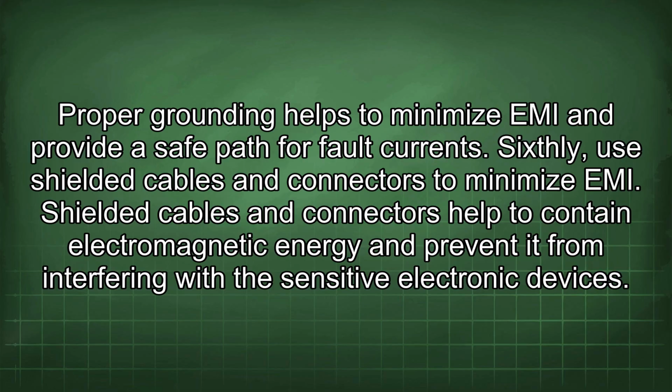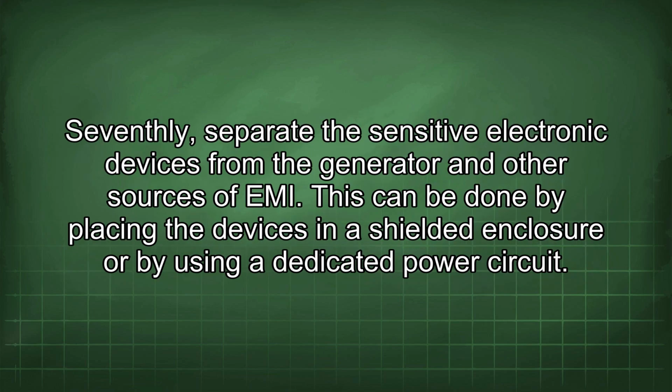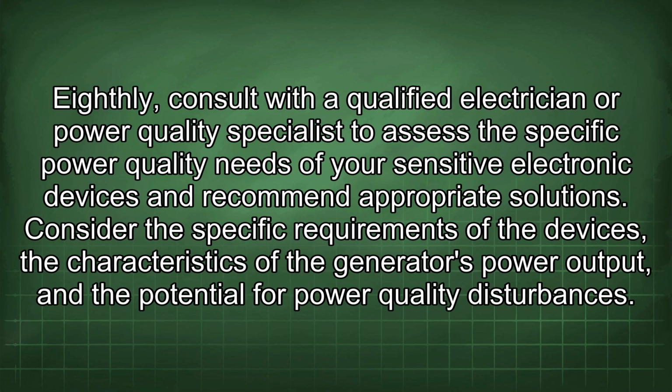Sixthly, use shielded cables and connectors to minimize EMI. Shielded cables and connectors help to contain electromagnetic energy and prevent it from interfering with the sensitive electronic devices. Seventhly, separate the sensitive electronic devices from the generator and other sources of EMI. This can be done by placing the devices in a shielded enclosure or by using a dedicated power circuit. Eighthly, consult with a qualified electrician or power quality specialist to assess the specific power quality needs of your sensitive electronic devices and recommend appropriate solutions.